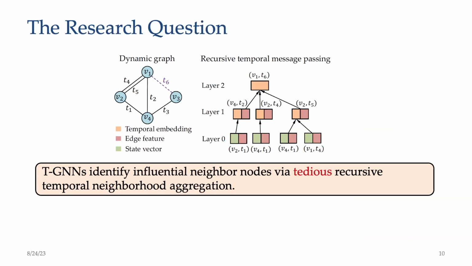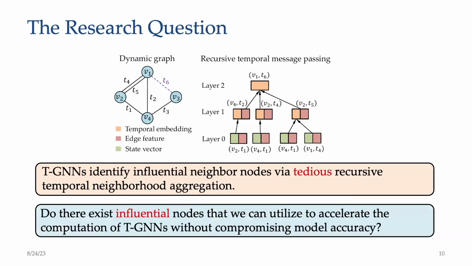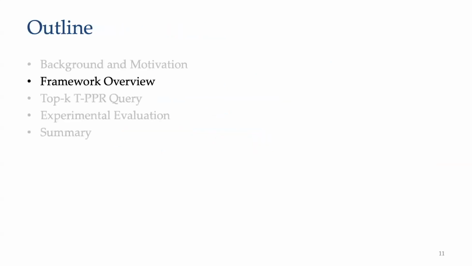In this paper, we study this question: do there exist influential nodes that we can utilize to accelerate the computation of TGNs without compromising model accuracy? If so, we can reduce the computational cost of TGN by directly searching and aggregating the most influential neighbor nodes. Next, I will introduce our framework.